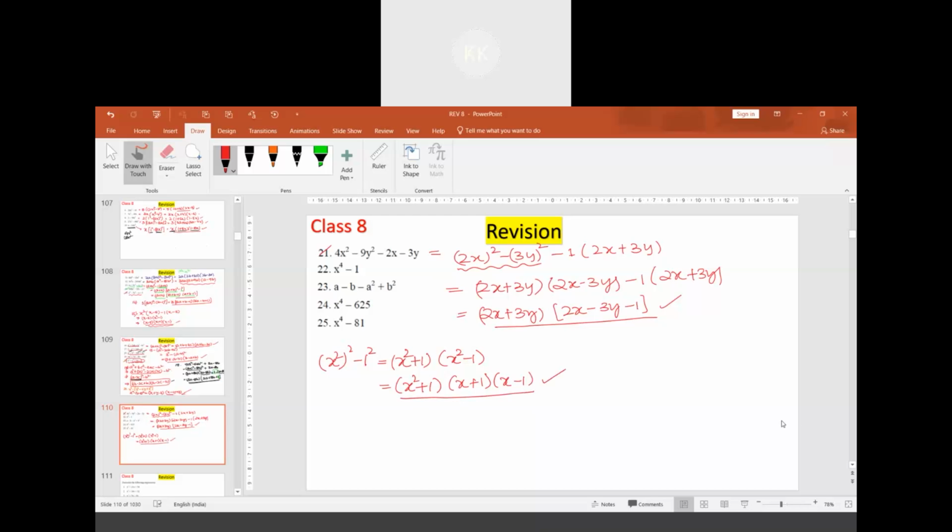In the next question, I can take one common, a minus b. Can you try this, 23rd? Yes, sir, we can try it. I'll give an idea: one taken common, a minus b.